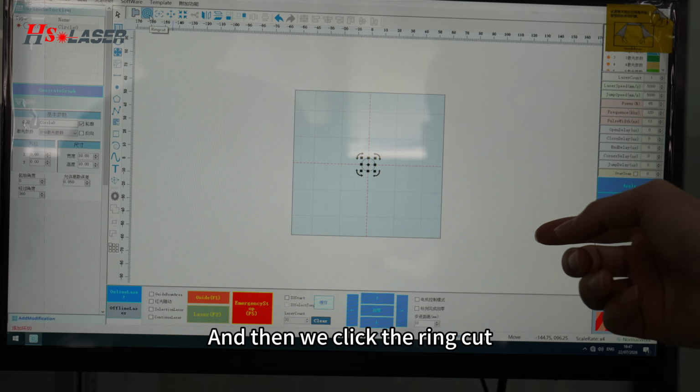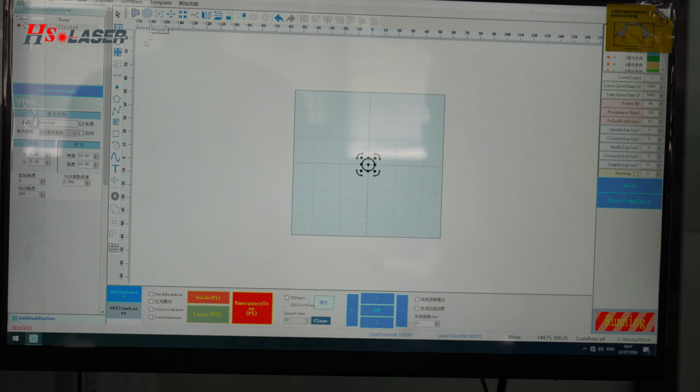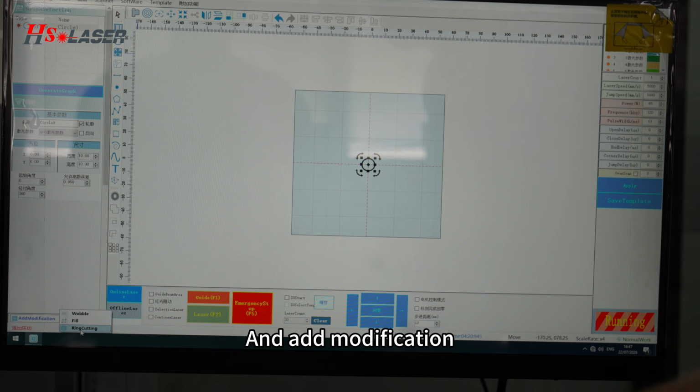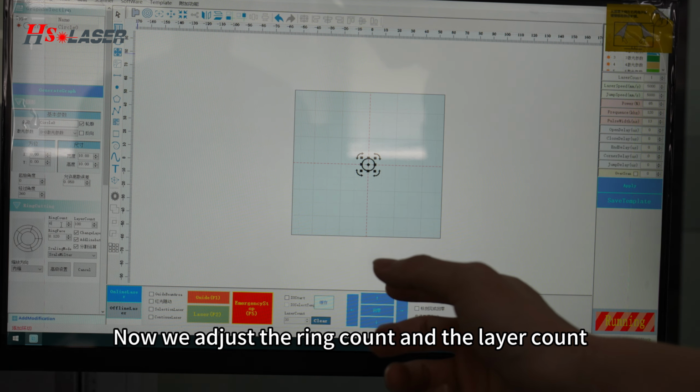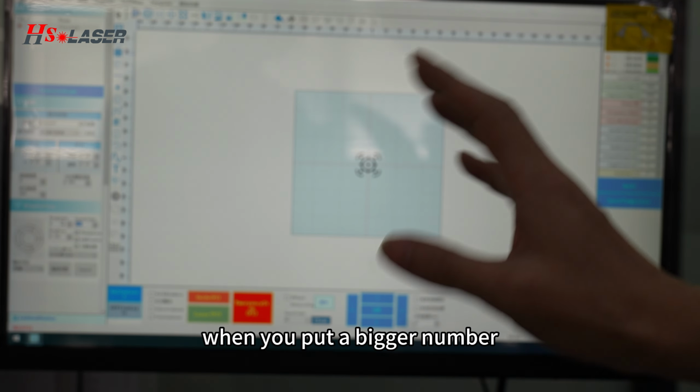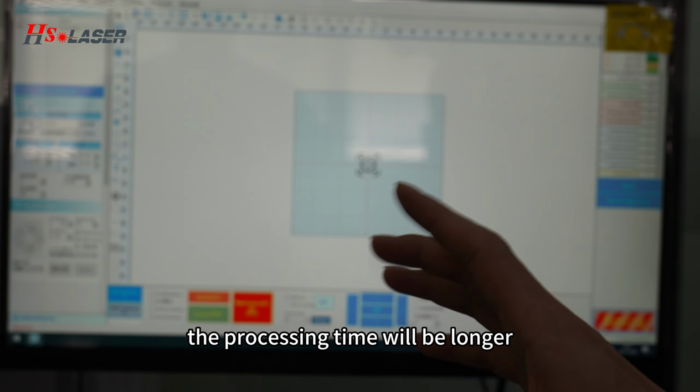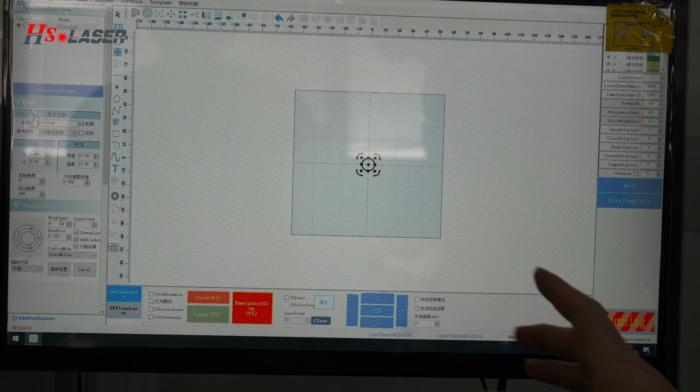And then we click the ring cut and add modification. Now we adjust the ring count and the layer count. Ring count is when you put a bigger number, the processing time will be longer.